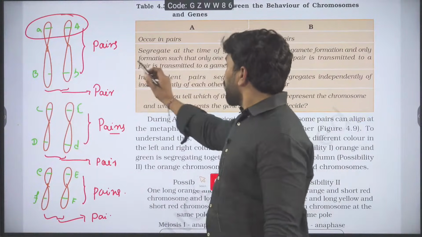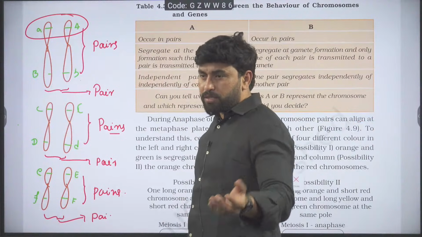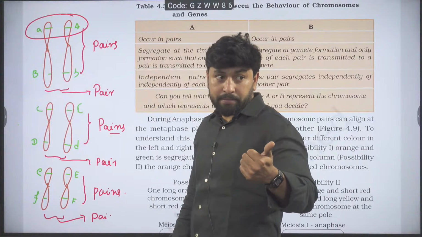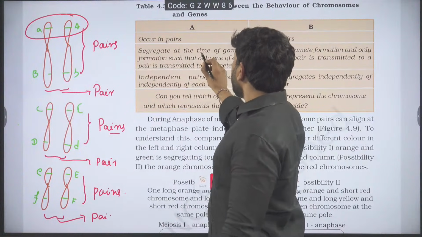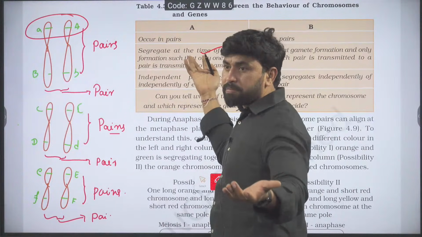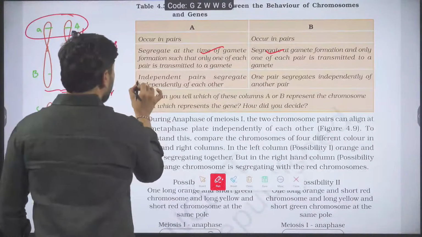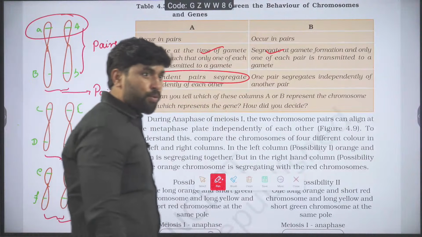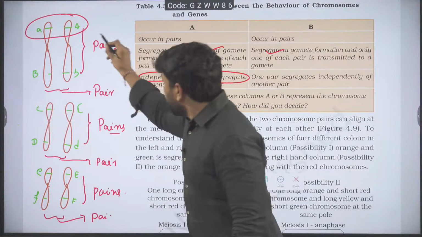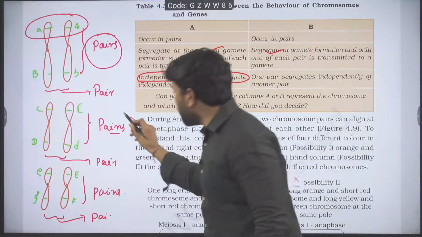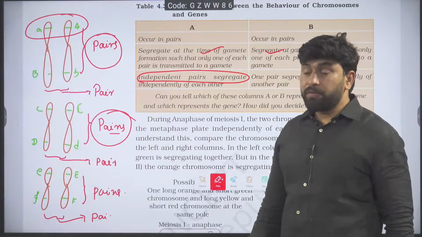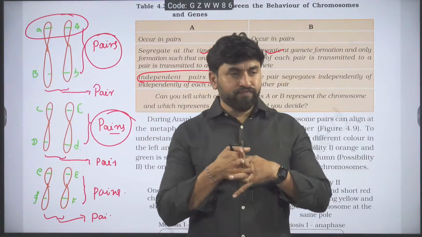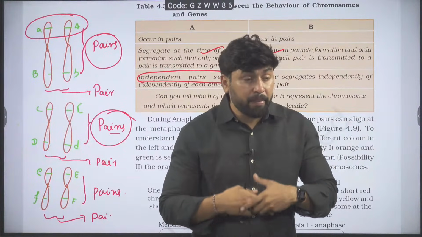So the chromosomes segregate during gametogenesis. If a chromosome segregates, the genes present on the chromosome will also segregate. So when you segregate at the time of gamete formation, this is also the same. But the only difference is that independent pairs segregate. Who are the independent pairs? These pairs are independent of this. Be careful. Dependent pairs are called linked genes. Non-linked genes are called independent pairs.